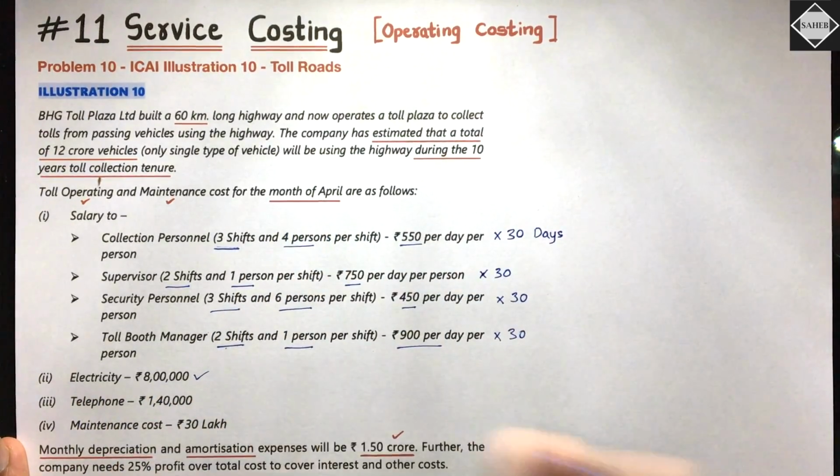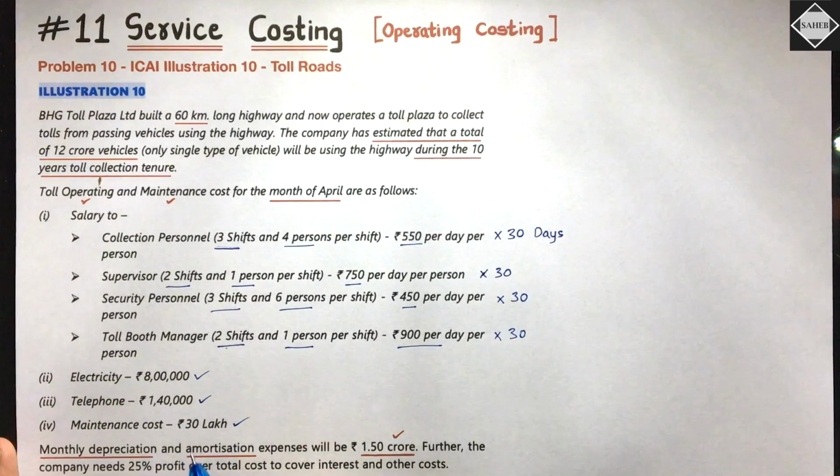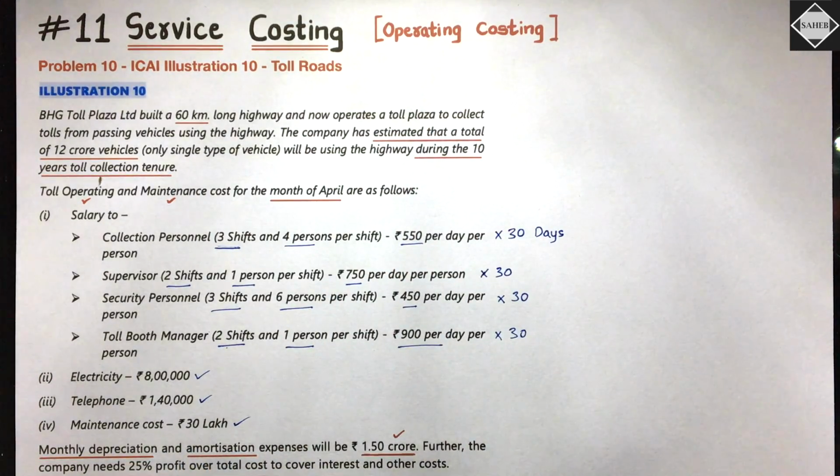8 lakh, directly you will take. Telephone also directly you will take. Maintenance cost 30 lakh, this also directly you will take. Maintenance cost is of a month. Maintenance cost means the cost of repairing and maintaining the road.